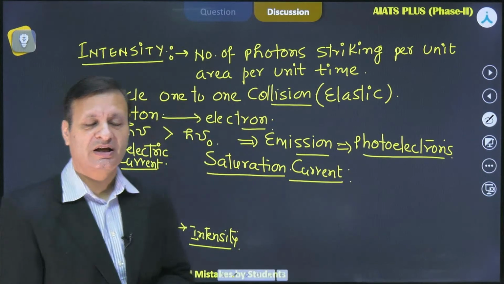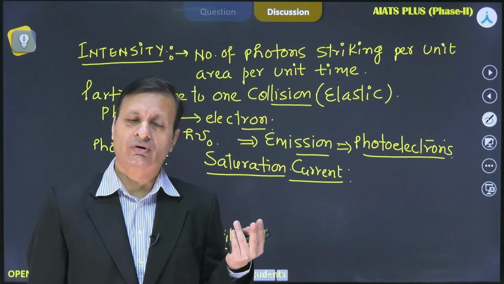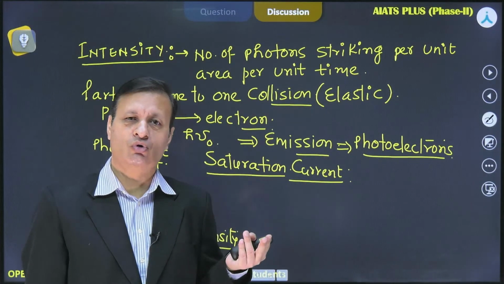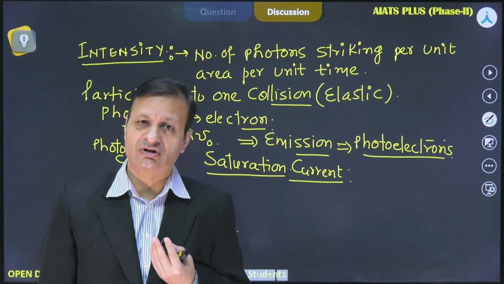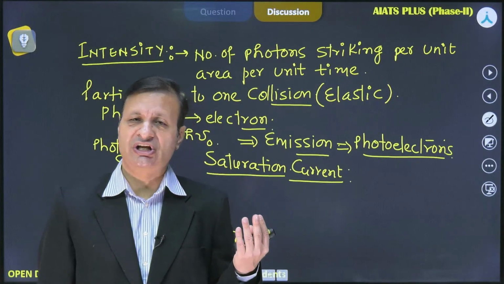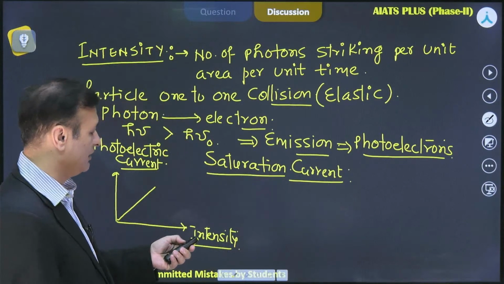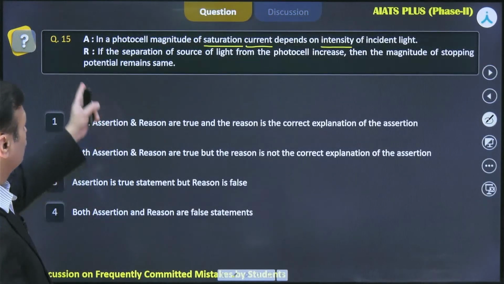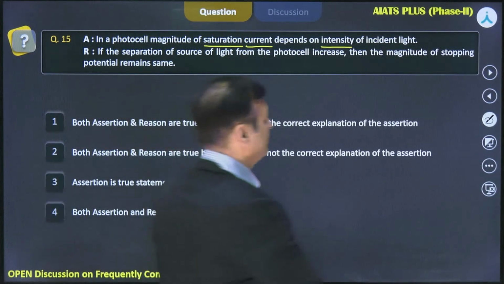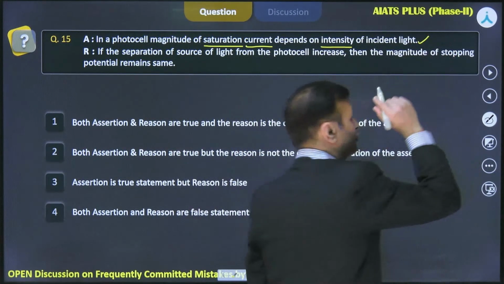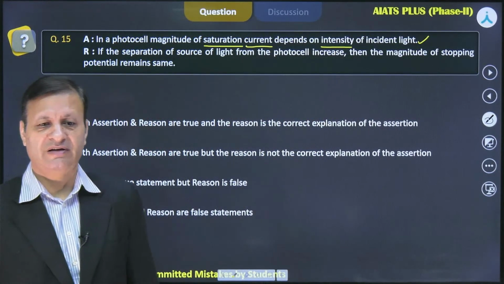So it means if intensity is more, the number hitting would be more. If number hitting is more, intensity is more, it means more photoelectrons, and definitely once all the photoelectrons are emitted, that stage is called saturation current. So that depends directly on the intensity. So in a photocell, magnitude of saturation current depends on the intensity of the incident light. This assertion is correct. I hope we have understood it.